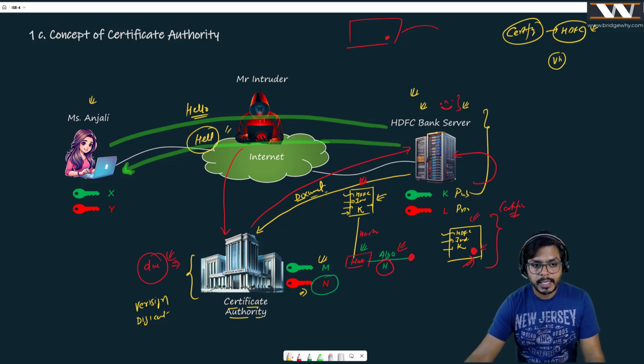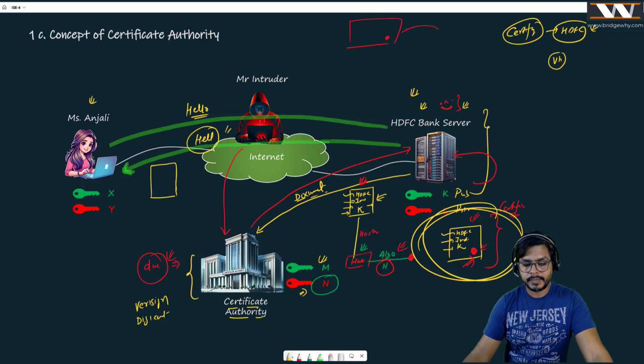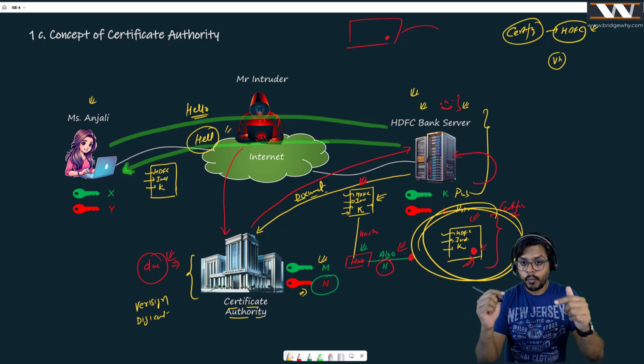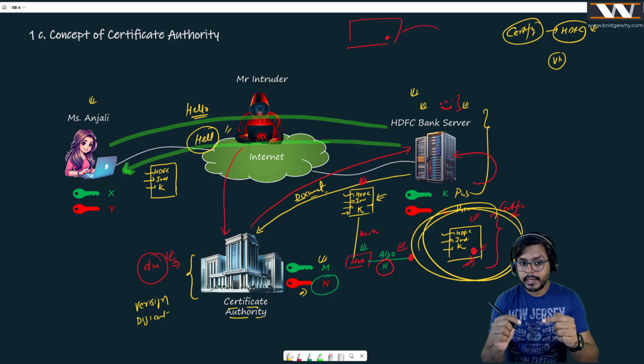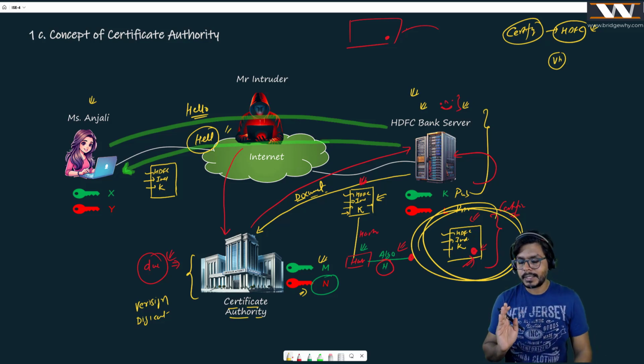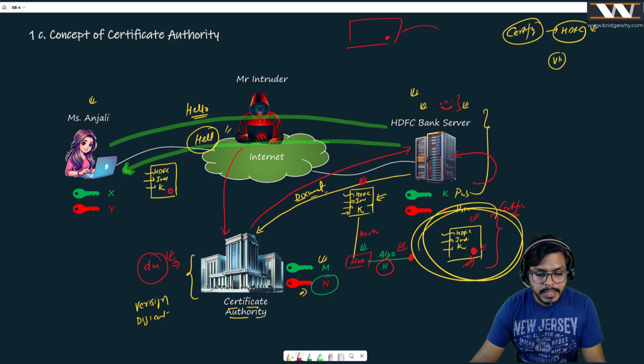HDFC Bank server sends its certificate, which was signed by the certificate authority. This certificate, guys, has the HDFC Bank name written on it. It is working from India. Its public key is here. Why has HDFC Bank put its public key here? I will let you know. This is going to be a very, very interesting piece, right? And of course, it also has this little signature of the certificate authority.